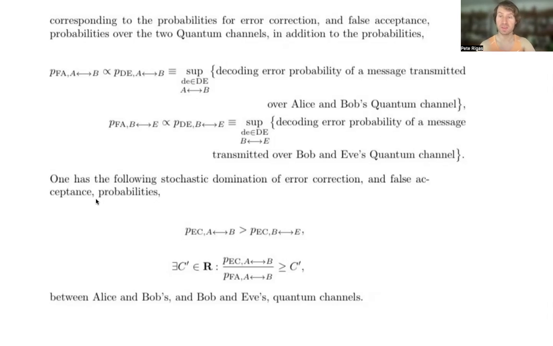And now, finally, this is the punchline and the main result: the following stochastic domination of error correction and false acceptance probabilities holds.